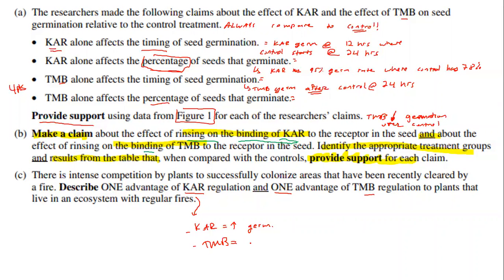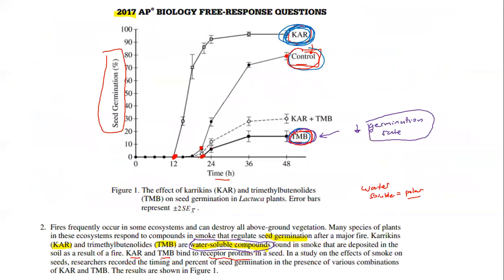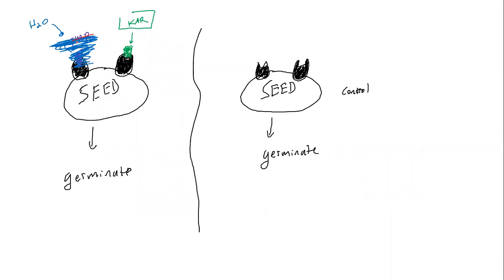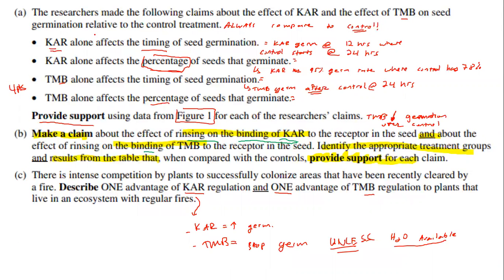So TMB actually is going to basically stop germination unless water is available. So basically that means that this seed is going to know when there's enough water to actually germinate. So TMB, you might think, oh, that's not necessarily a good molecule to have on the seed. It actually is, because in order to get it removed, you add water, you're removing that TMB, and then it lets the seed know that there's enough water to actually germinate. So that is kind of the benefit.